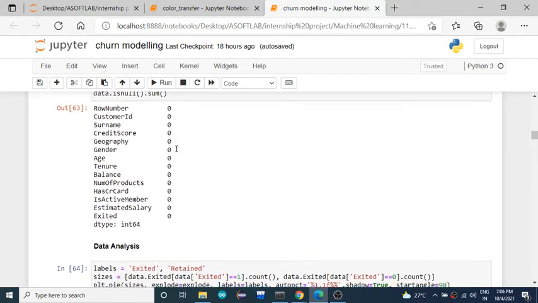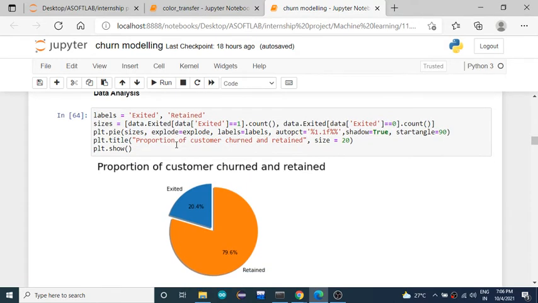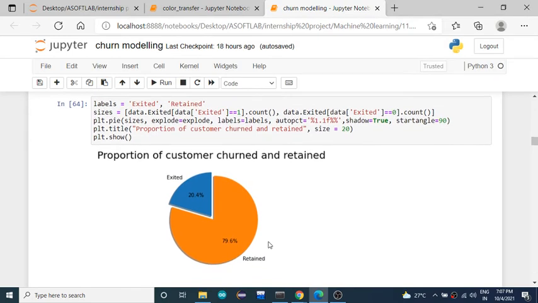Okay, so after this you can visualize your data set by knowing what percentage of it contains the customer details of those who have exited and those who were retained. Out of 100%, 79.6% of our customers are retained in the same bank, and only 20.4% of the customers were exited. So you can just take a count of it and observe what kind of analysis you get.